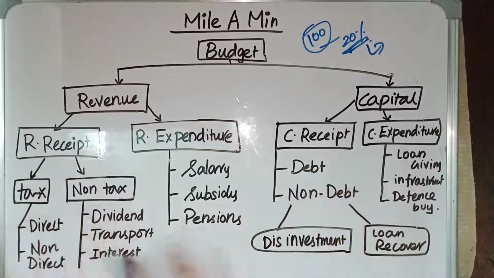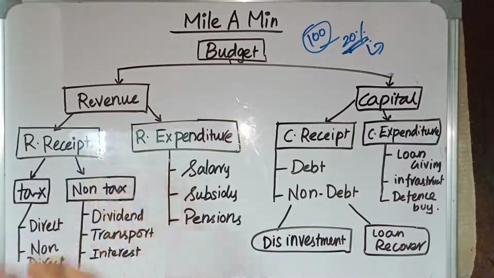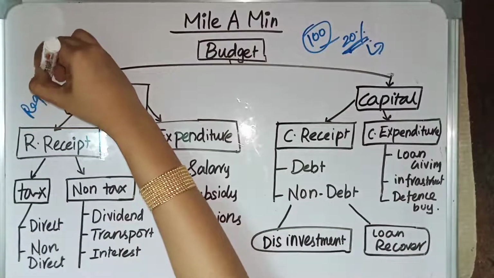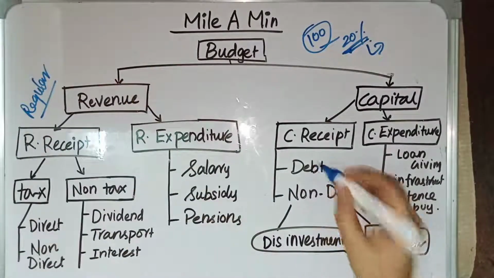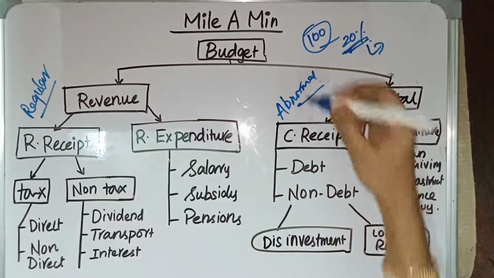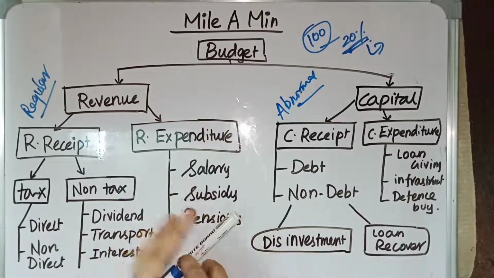You might guess, but actually revenue receipt is a normal income. It is a regular income that the government has. Revenue receipt. Whereas capital receipt is an abnormal income. Why is it abnormal? Because capital receipt can be divided into two: one is debt, another one is non-debt.